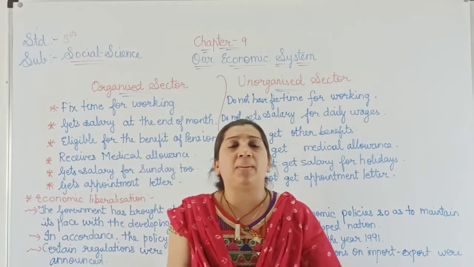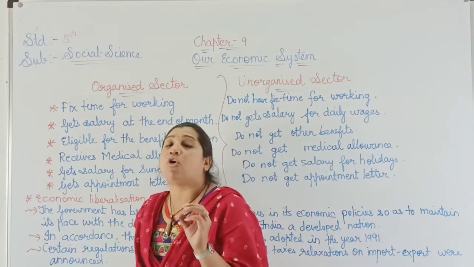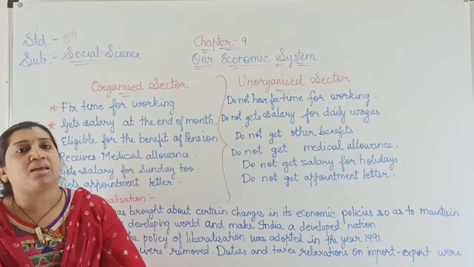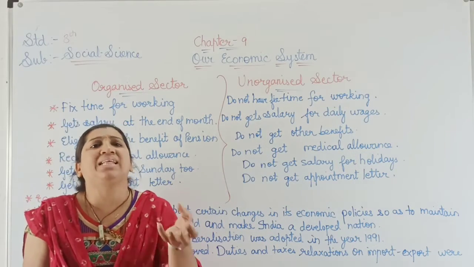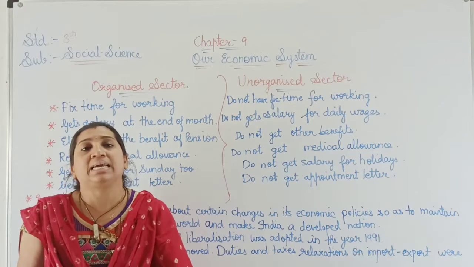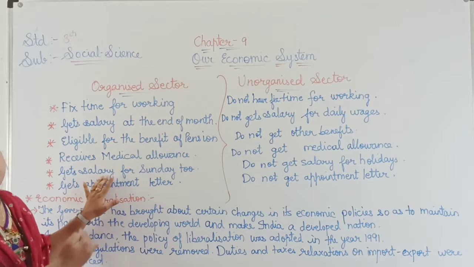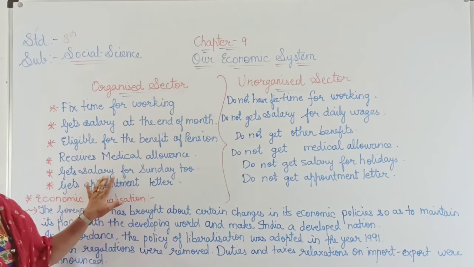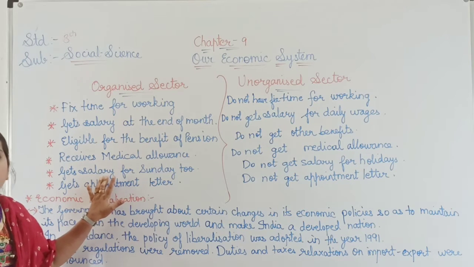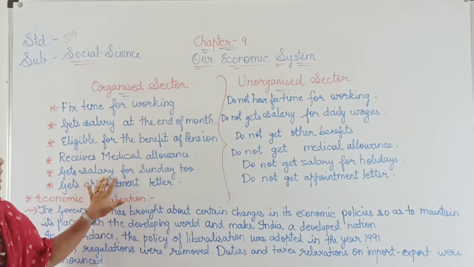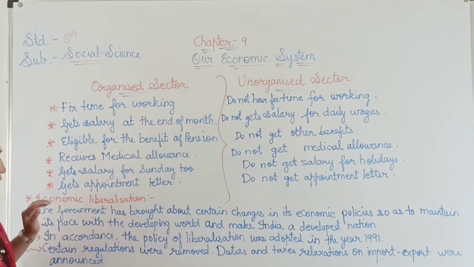Now these people are working 6 days a week, although there are 7 days, as Sunday is the holiday. During the whole month they get salary for the Sundays, for the national holidays and for the regional holidays. So these are the particular benefits of the organized sector.